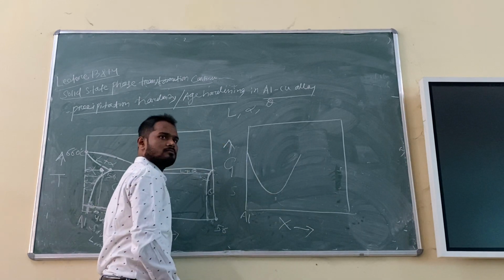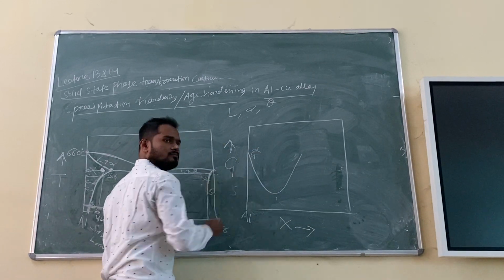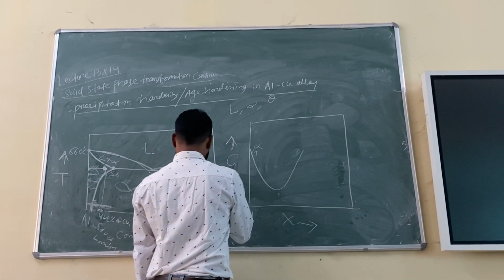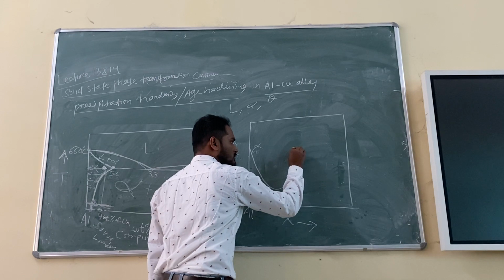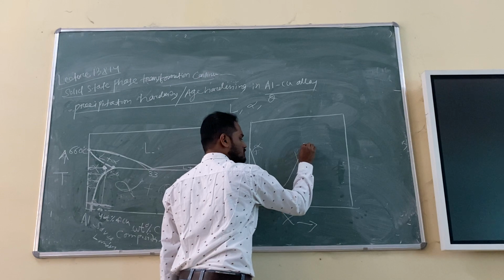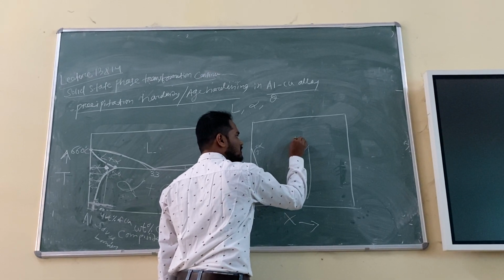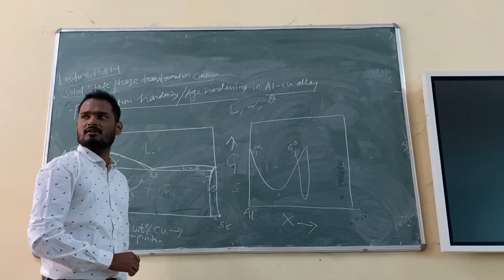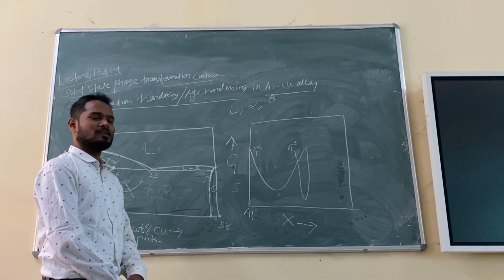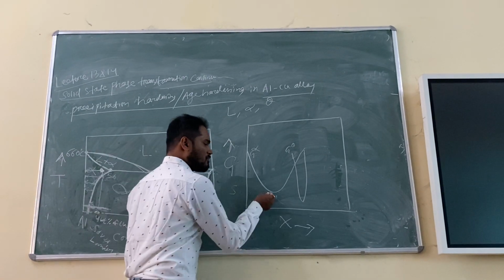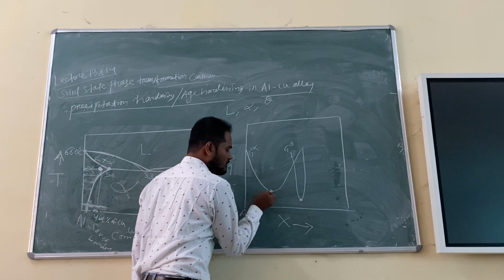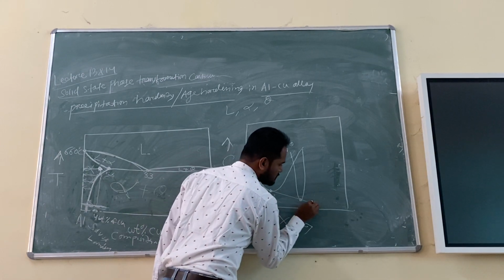This is for alpha. What should I write? G alpha. Free energy versus composition curve for alpha. And theta will be a small curve, for example. So this is G theta, fine, a small curve. And can you draw liquid? How will the position of liquid be? Just imagine. Okay. And you remember, if you have two phases, what can you do? Common tangent rule. You can join them.